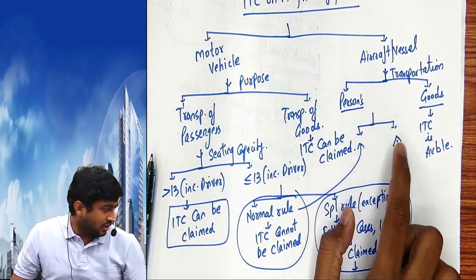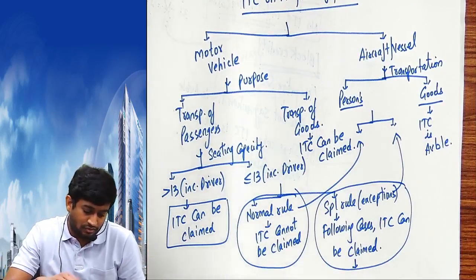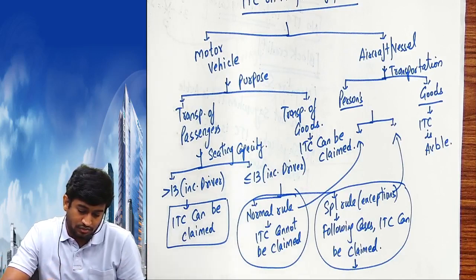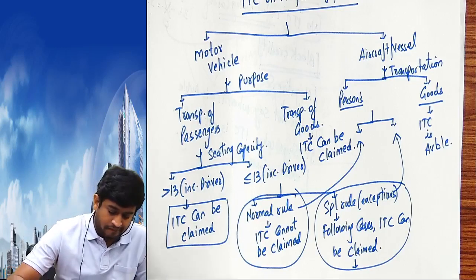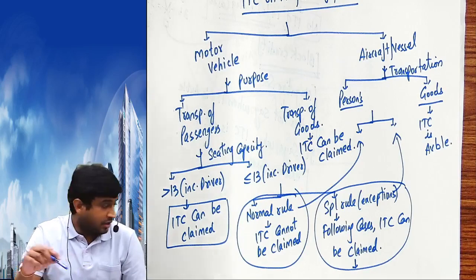Normal rule cannot be claimed. Special rule, 3 cases. Again, you have to write those 3 cases: can be claimed, and goods can be claimed. लिखो चलो. Please copy this.